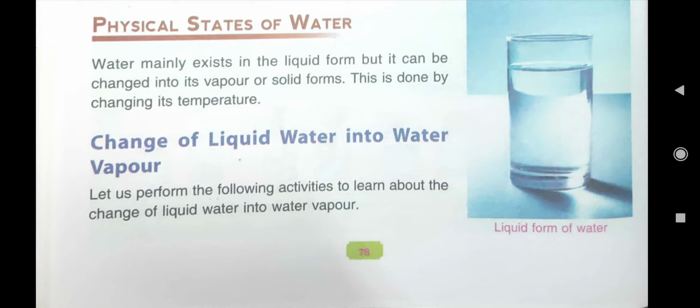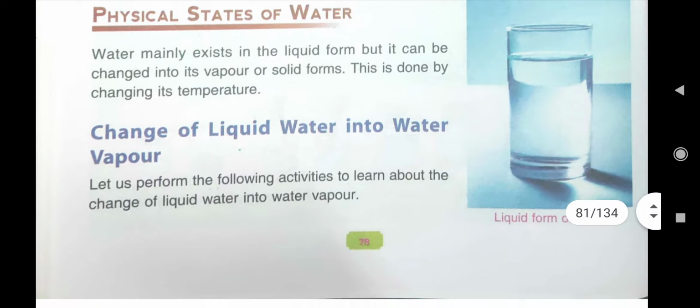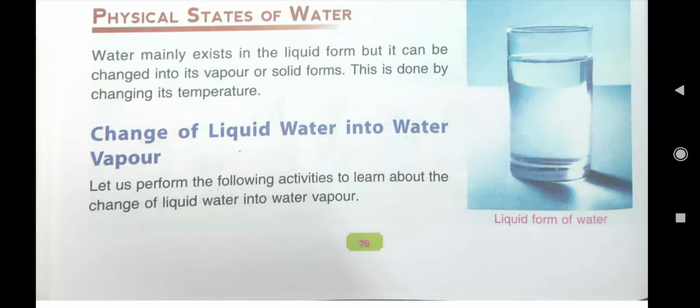In our previous class, we read about different types of substances: substances which are soluble in water, solid and liquid, and substances which are insoluble in water, solid and liquid.